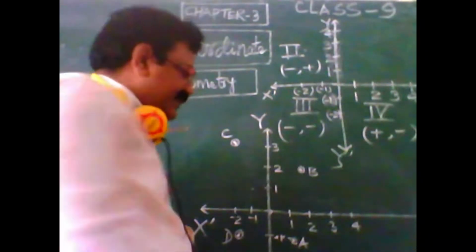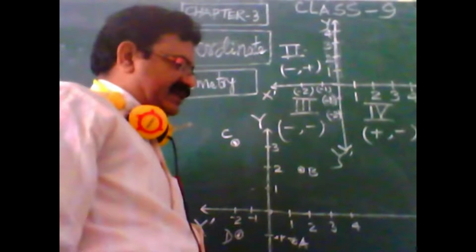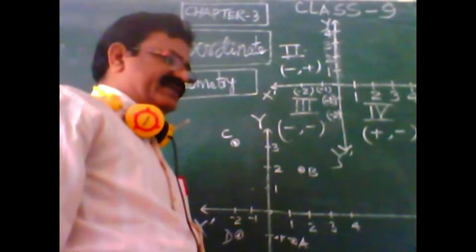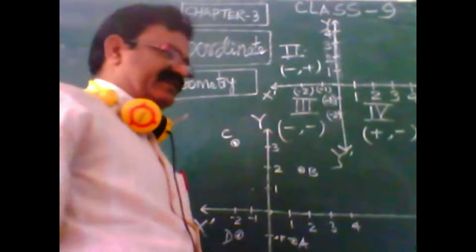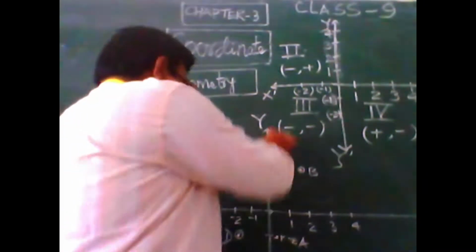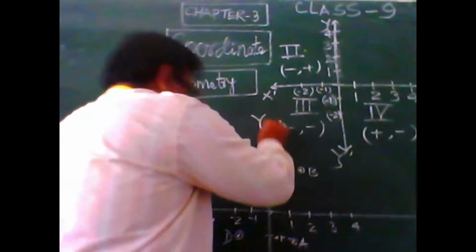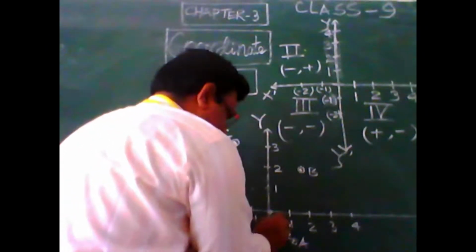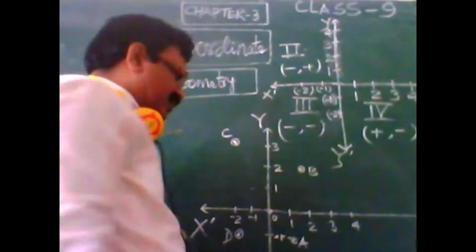Students, these two lines we also know from many graphs, such as the bar graph and other graphs we learned in earlier classes. So these two lines, X dash and Y dash, intersect at a point which is called the origin, and this is denoted by O.